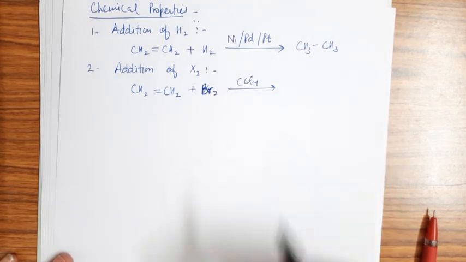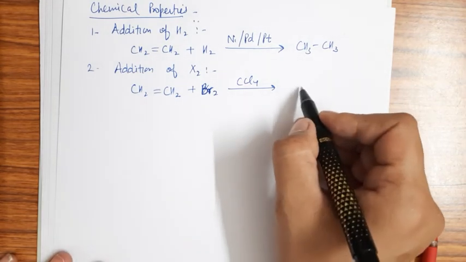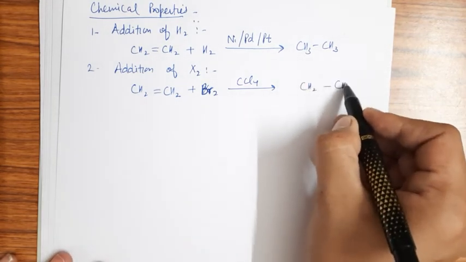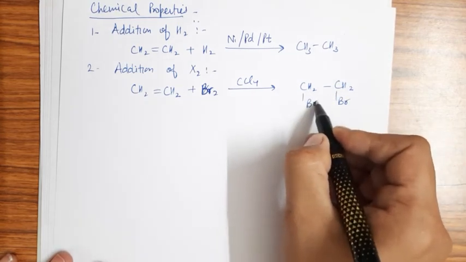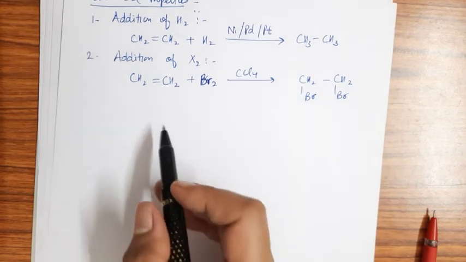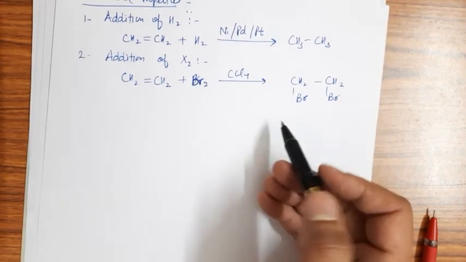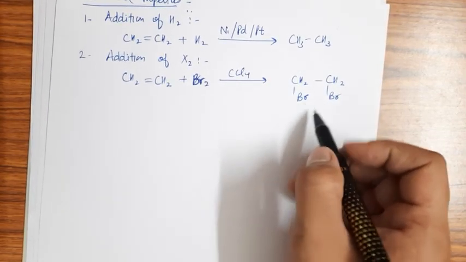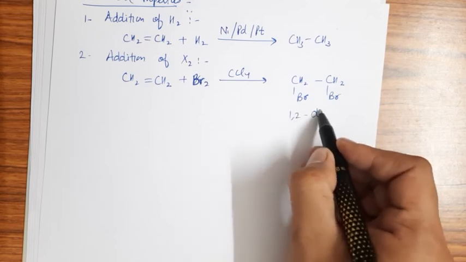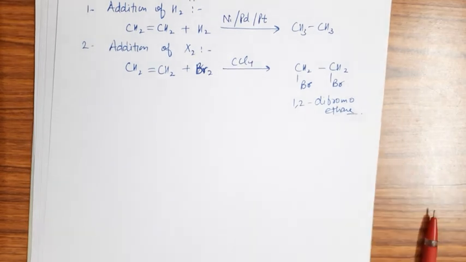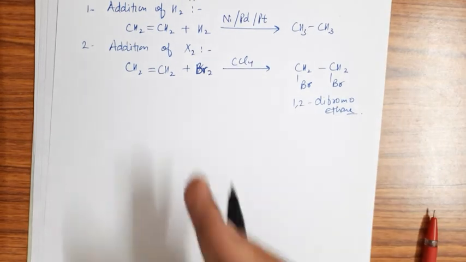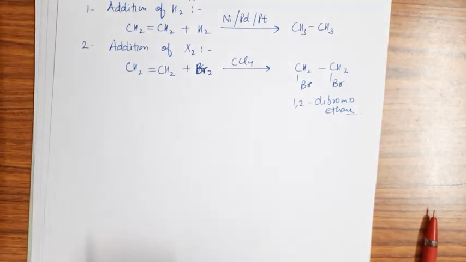Bromine solution in presence of carbon tetrachloride, the reddish color of bromine disappears, which shows the presence of unsaturation in alkene. So there will be formation of 1,2-dibromoethane. If we take ethene, we treated bromine solution with ethene, right?